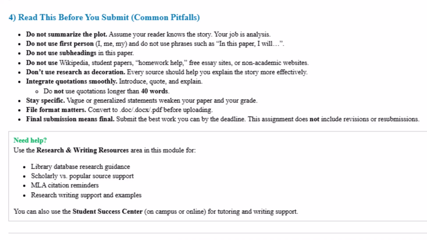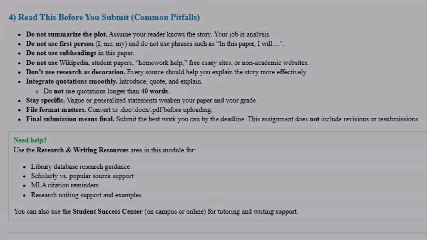If you need any additional help, you can always see the Research and Writing Resources area in this module or the tips and tricks in the class as a whole. You can also use the Student Success Center. They have on-campus and online support for tutoring and for writing. These are available to you as a student at San Jac, so you do not have to pay anything. You just make your appointment or show up and get the help that you need.